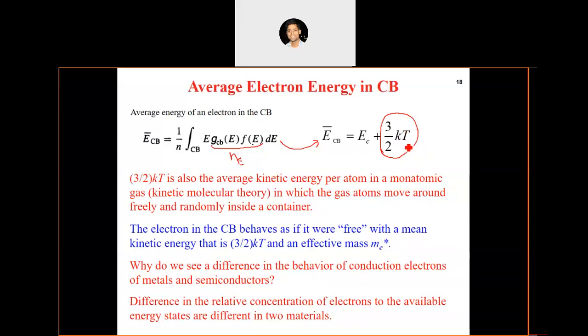The question is, why do we get this energy of an electron in the conduction band, which we derive from the kinetic molecular theory also?